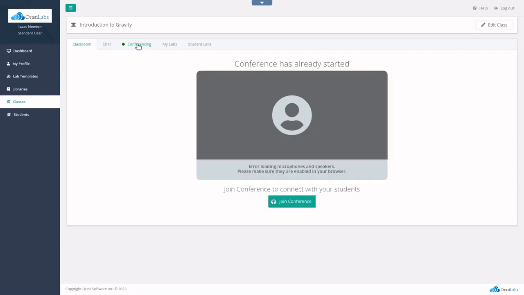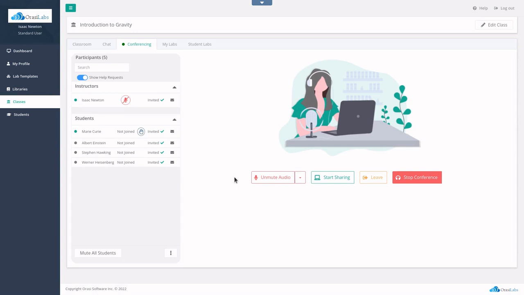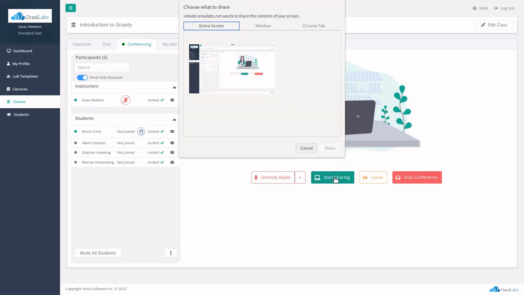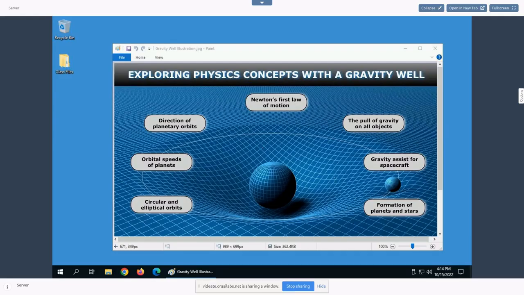OrasiLabs also includes integrated audio conferencing and screen sharing. This is used to broadcast the instructor lab to the students and to provide a common audio channel for everyone in the class. Once in the conference, instructors can share either their entire screen, one window, or even just one tab within the browser. If the instructor prefers, third-party conferencing tools like Zoom or Teams can be used instead.